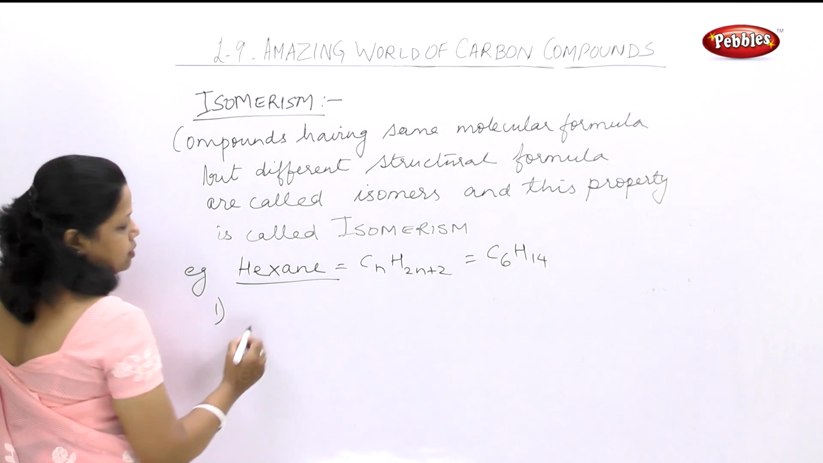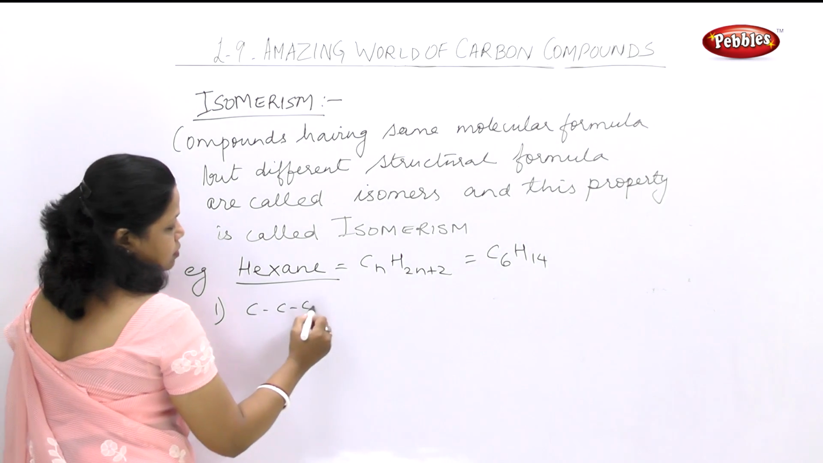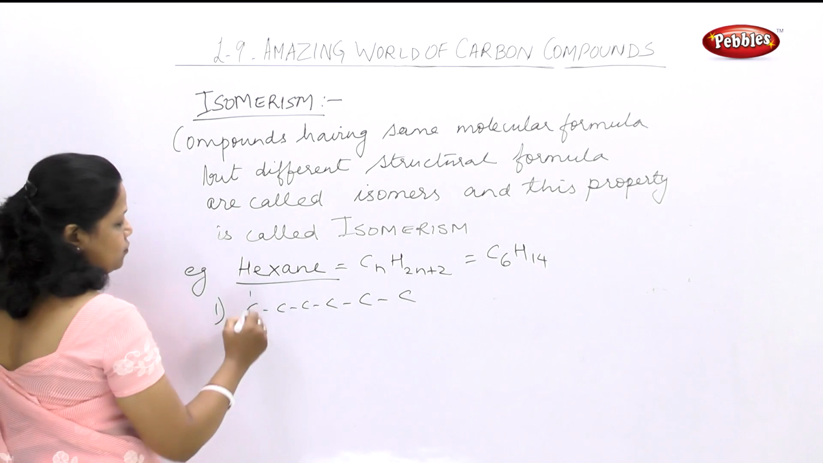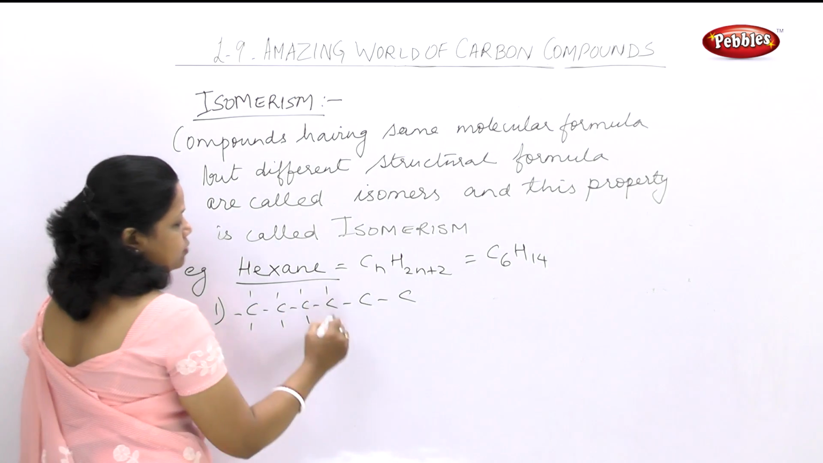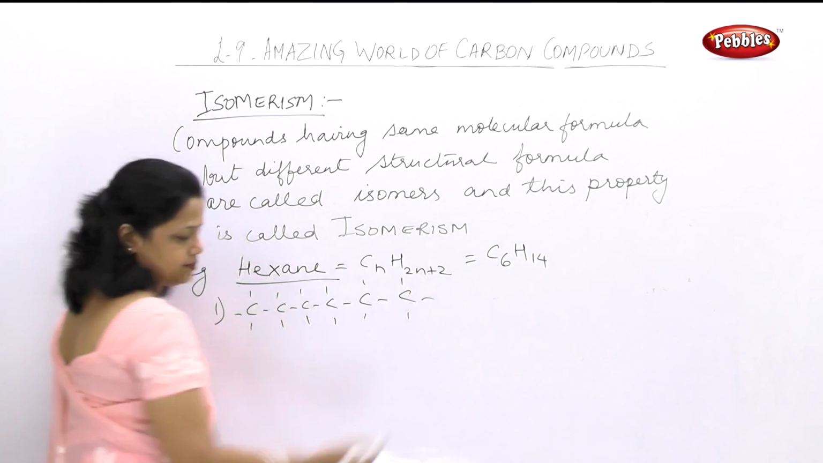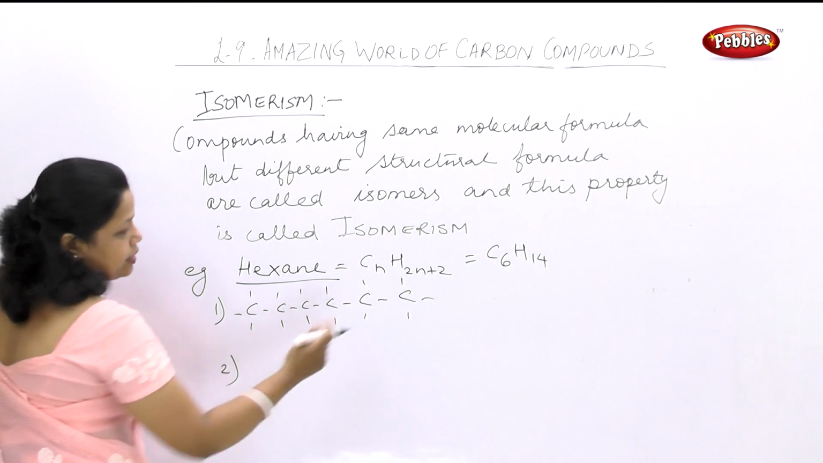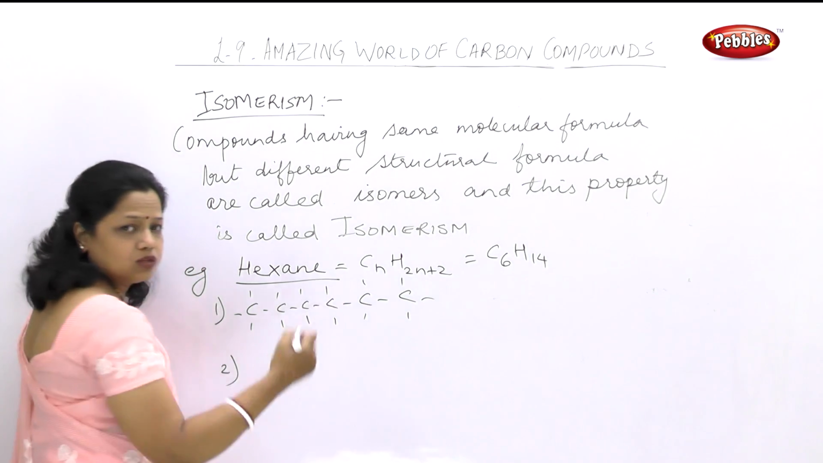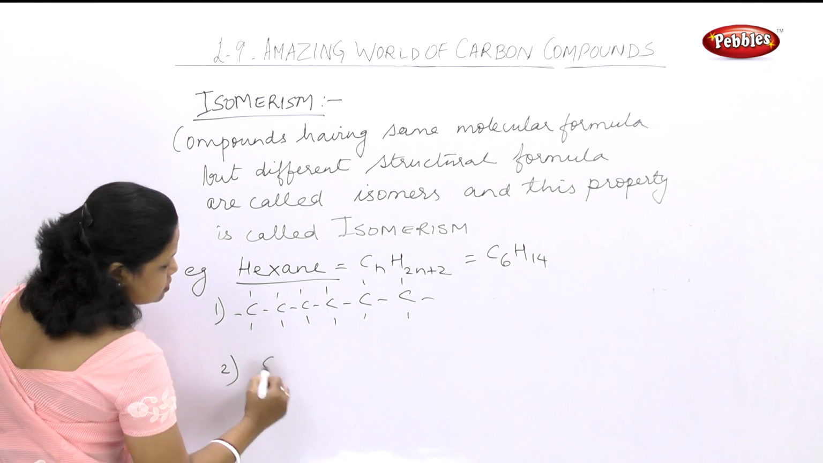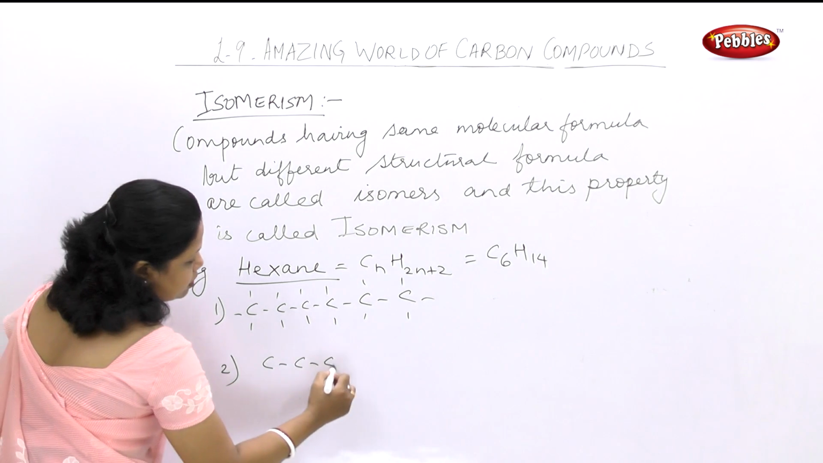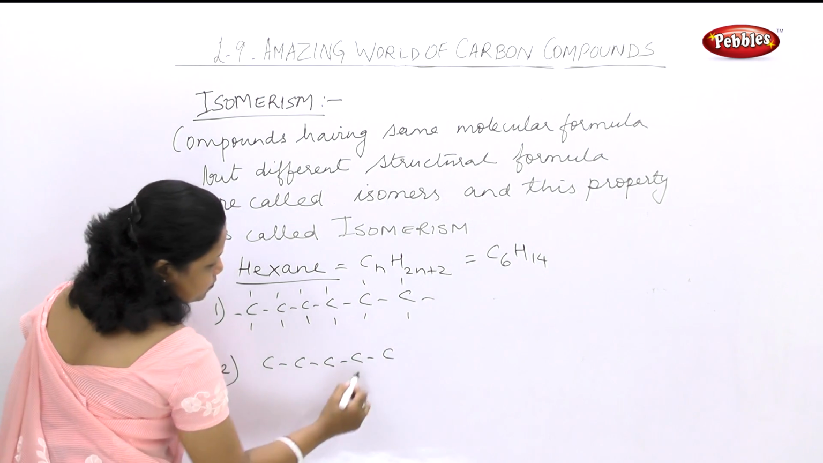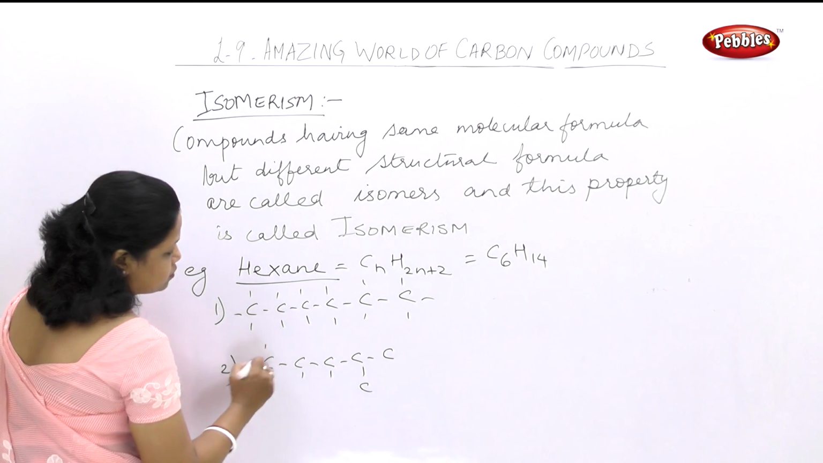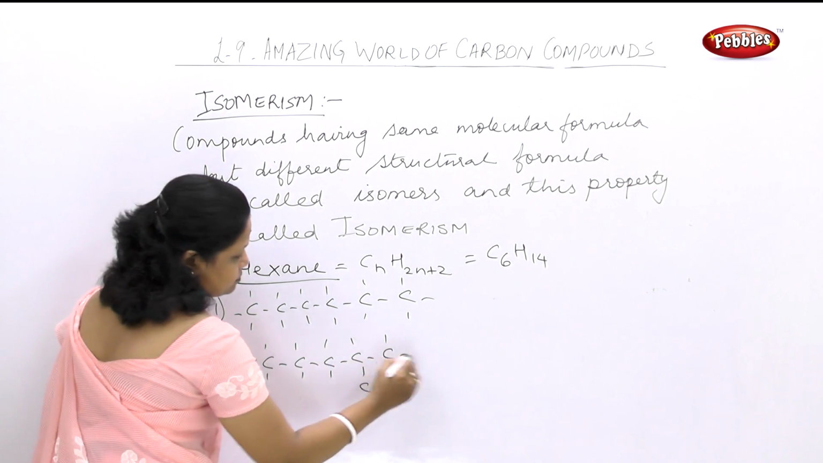Let's say first one. 1, 2, 3, 4, 5, 6. This is possible. First structure, very easy one. So it is possible like this. Second one, we can make a branch chain. That means this C can come here or here, so it becomes a branch chain. So C 1, 2, 3, 4, 5 and 6th one. This is the second possible structure of hexane.